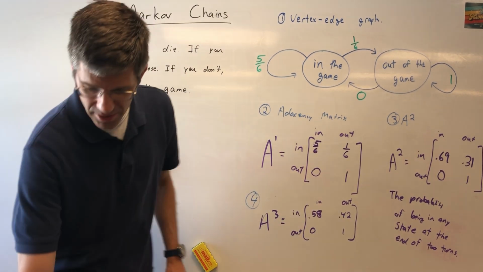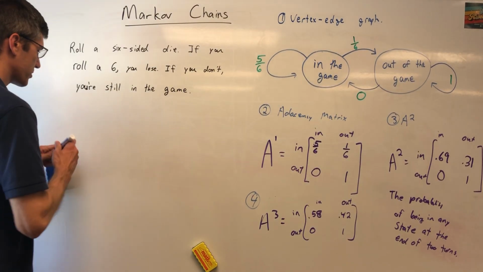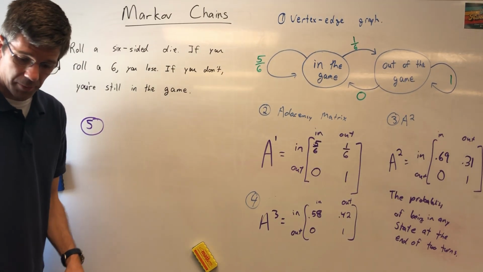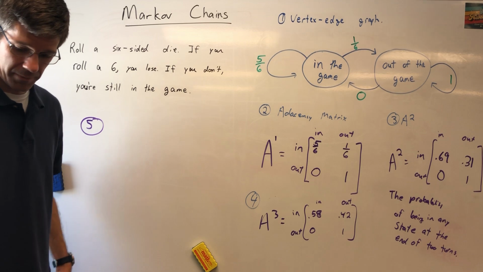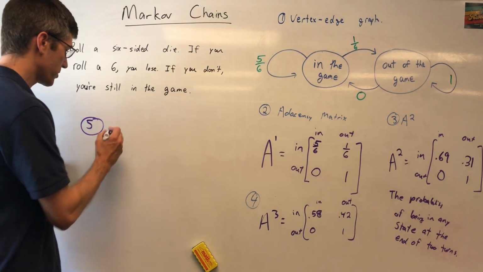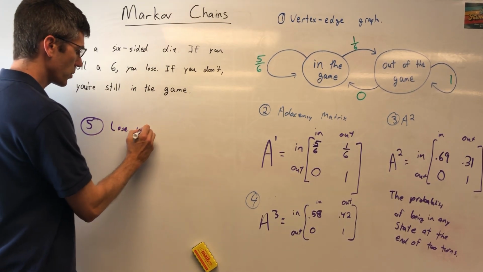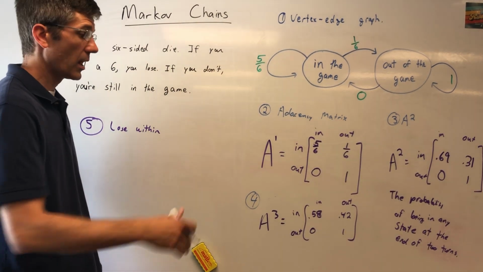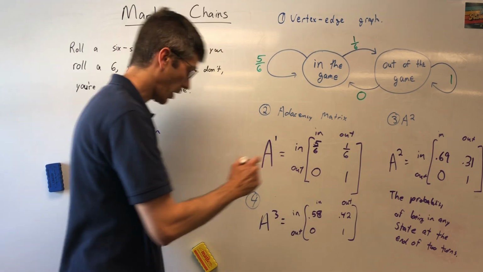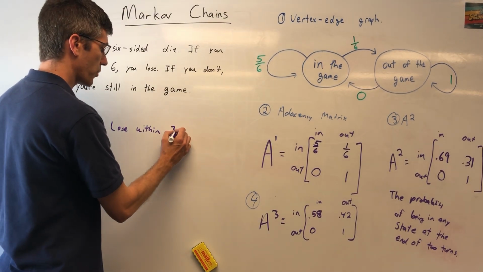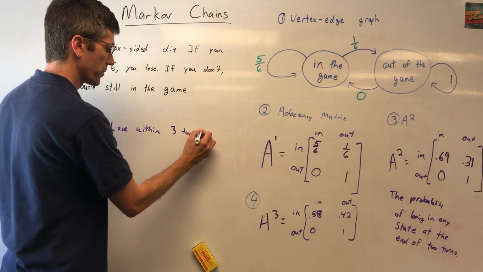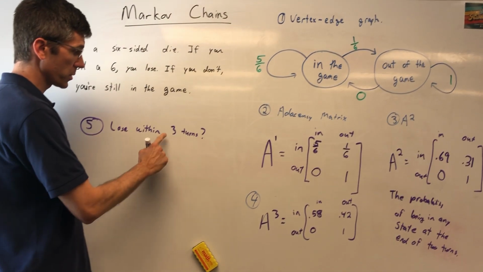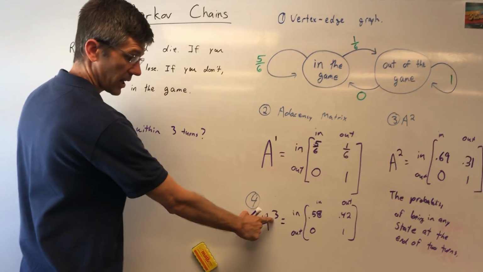Okay, so let's answer number 5 and number 6. Here's number 5. Number 5 says, what's the probability you will lose the game within 3 turns? So lose within 3 turns. Now you might have lost at the end of the first turn or second turn or third turn, but at the end of 3 turns, you're out. So lose within 3 turns. Okay, let me point. This is important. If I want to know the probability that I lose within 3 turns, I'm dealing with this guy right here.